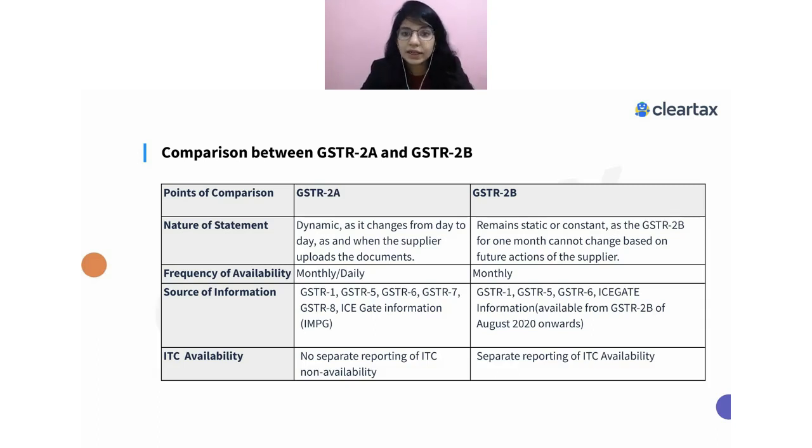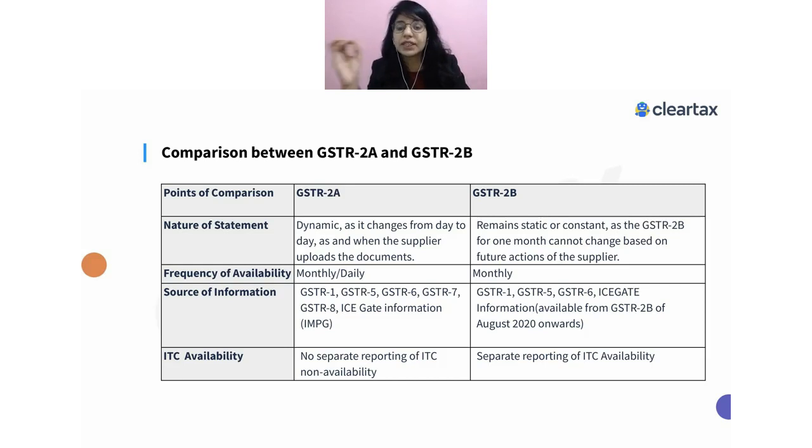Why have they chosen this date as 13th? Because the due date for uploading the document in the IFF, which is a scheme for the quarterly filers where they can upload the B2B documents, is 13th. That's the reason on 14th our 2B gets generated, where I can see the document which has been uploaded by my supplier either in their GSTR 1 or using the IFF facility. So for the month of April 2021, I will be able to see the document only after 13th of May. Here, just one note, I am assuming the due date was actually this only.